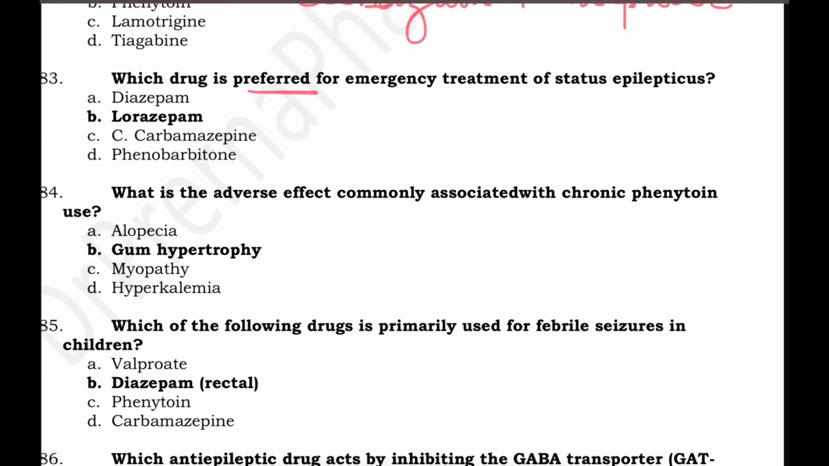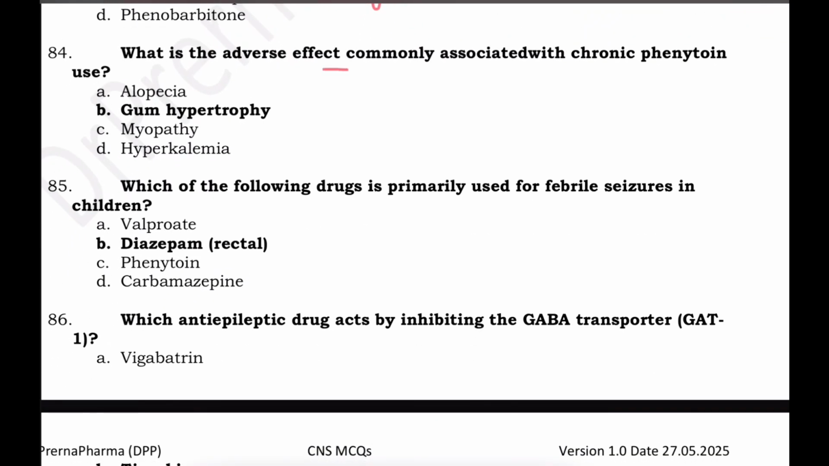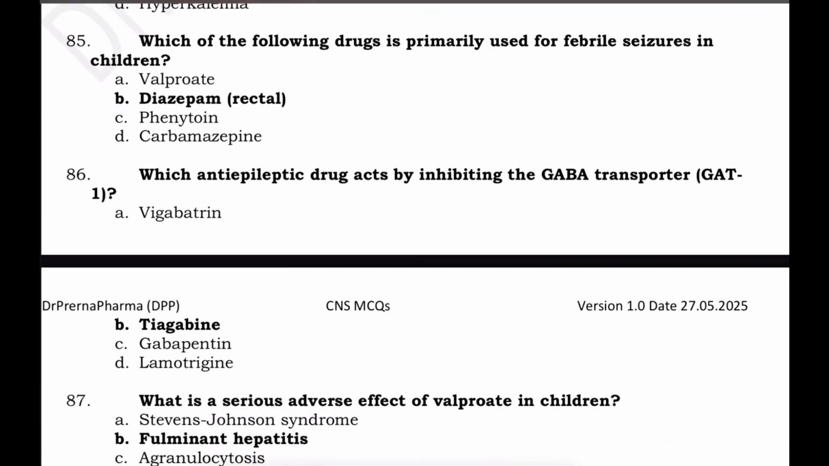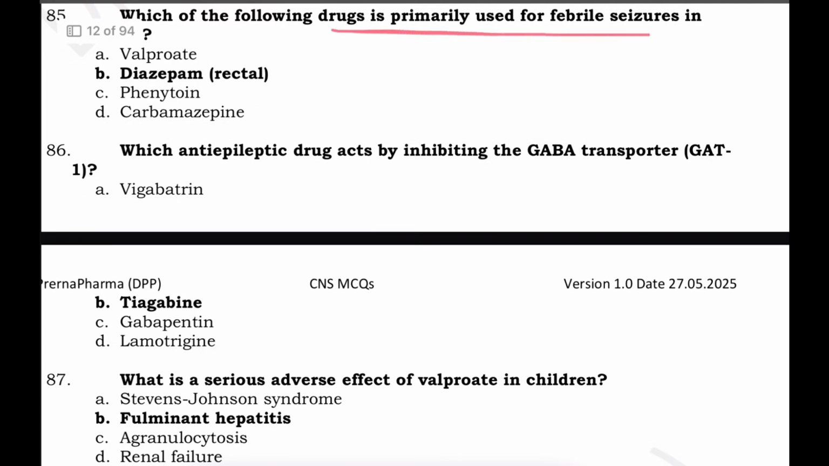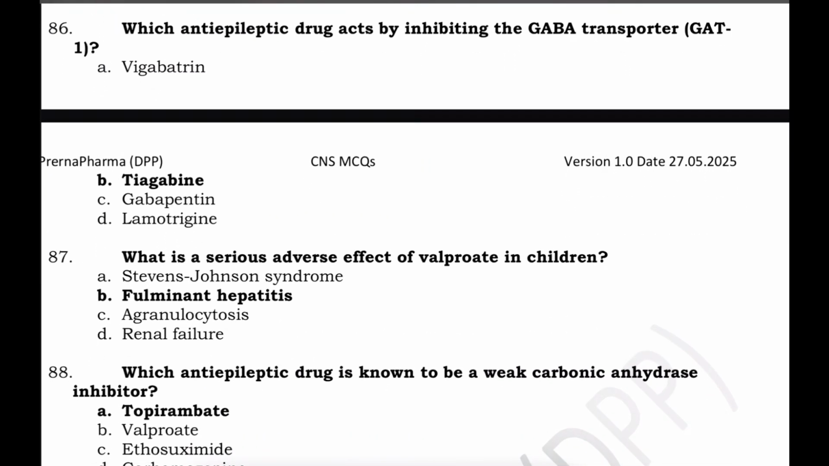Which drug is preferred for emergency treatment of status epilepticus? In status epilepticus, lorazepam is preferred because it has a longer duration of action out of these, due to slower redistribution. What is the adverse effect commonly associated with chronic phenytoin? Chronic phenytoin causes gum hypertrophy. Which of the following drugs is primarily used for febrile seizures in children? We use rectal diazepam in febrile seizures.